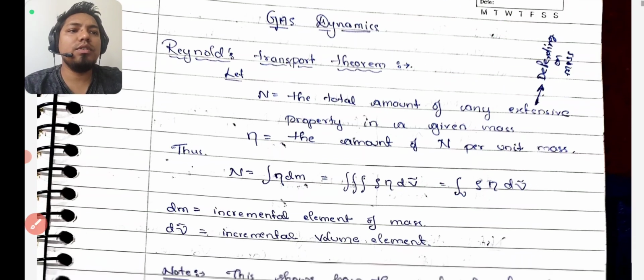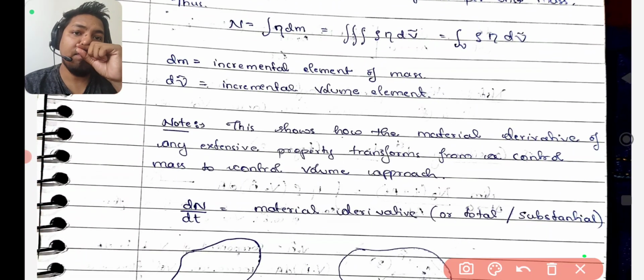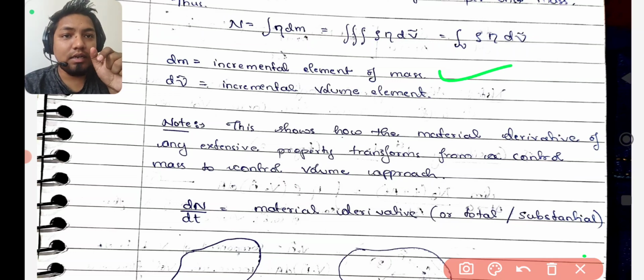Once this is done, we also have to define in our equation what dm was. dm is the incremental element of mass, and dV is the incremental volume of the element. Why are we defining these two? They can ask this in your interview.